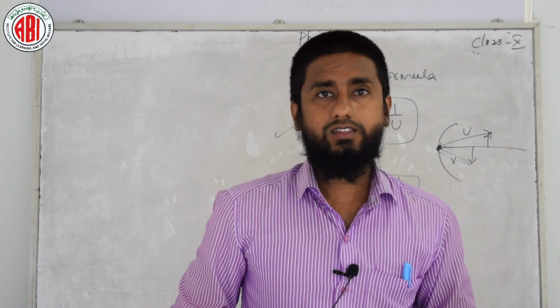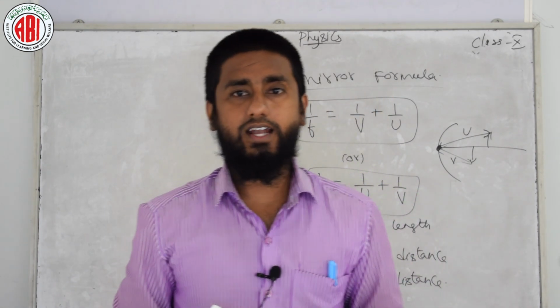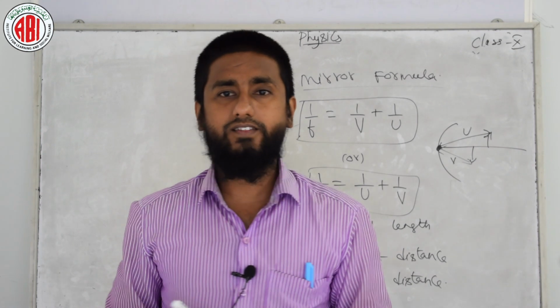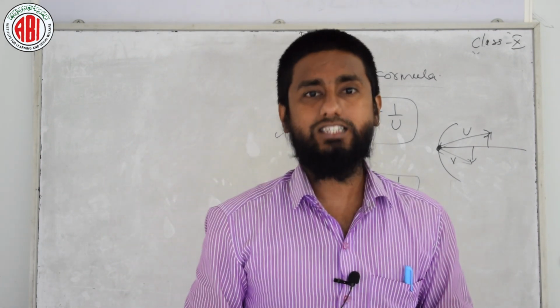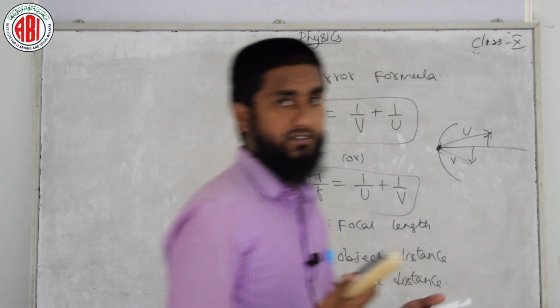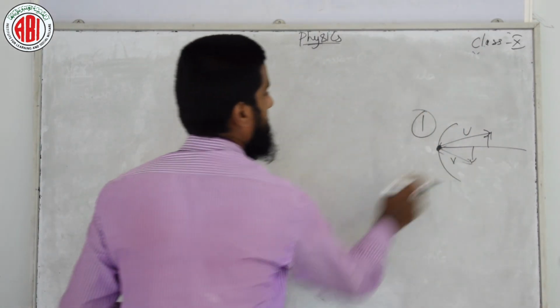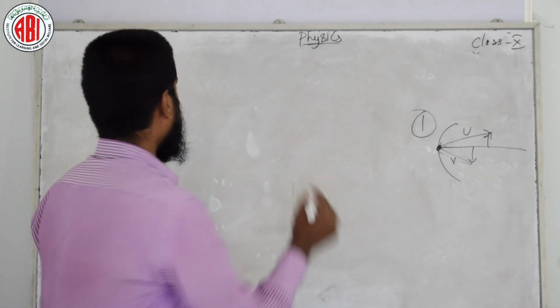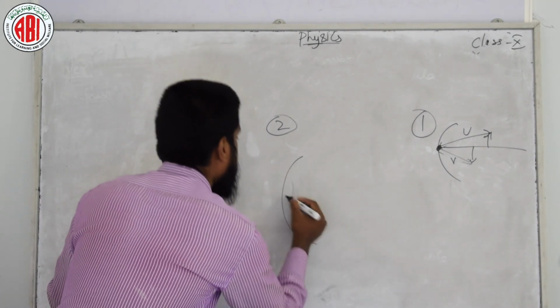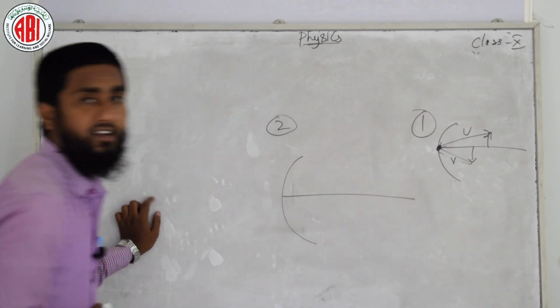Second, distances measured in the direction of the incident rays are taken positive, and those measured opposite to the direction of the incident rays are taken negative. I am putting a diagrammatic representation, you can see also. This is our first point, diagrammatically. Second point, look at the board students, all of you. Let us consider this is a concave mirror.